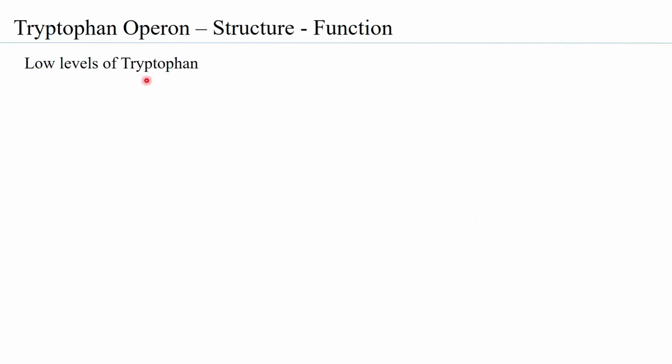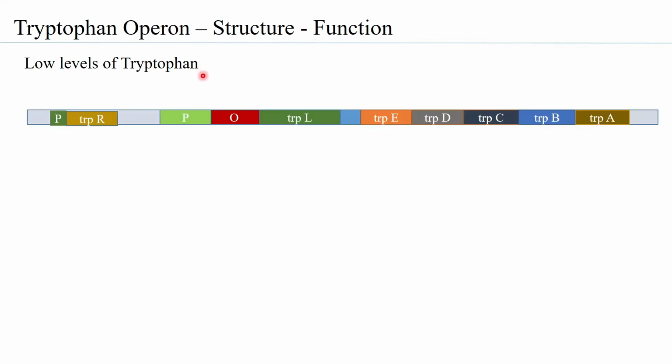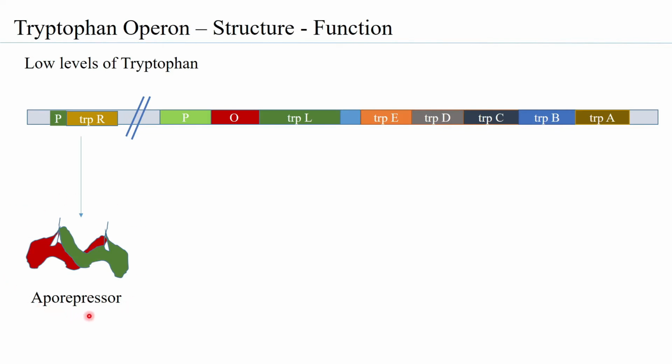So let us consider that there are low levels of tryptophan, which means the exogenous level of tryptophan is very less. In such a scenario, the tryptophan repressor that is formed is present as an aporepressor, because the levels of tryptophan are low, and you don't have the tryptophan binding to the aporepressor, which has a binding site for tryptophan. So it is not able to bind to the operator region with affinity, or it cannot interact with the operator region.